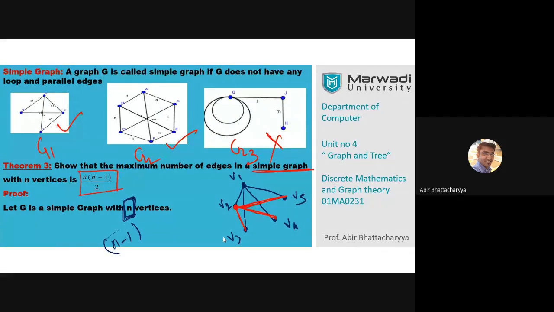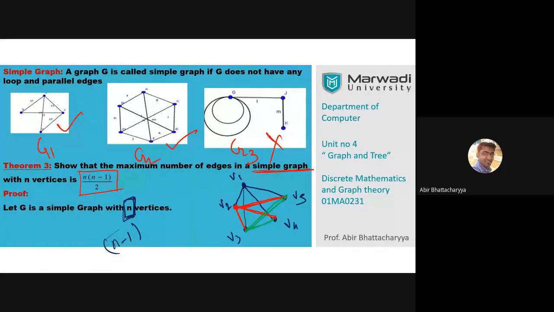Similarly, coming to the next point, from V3, how many vertices are left? 2 vertices, V4 and V5. So I will connect V4 and V5. And the last one: only one possibility is left now, and that is V4 and V5.